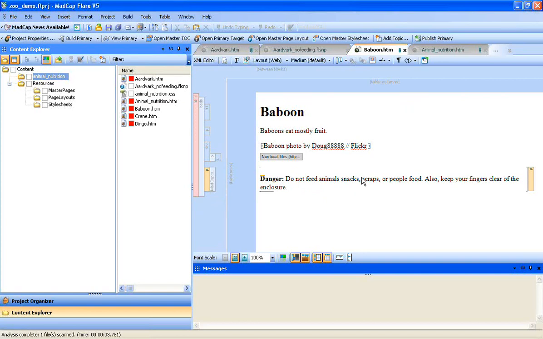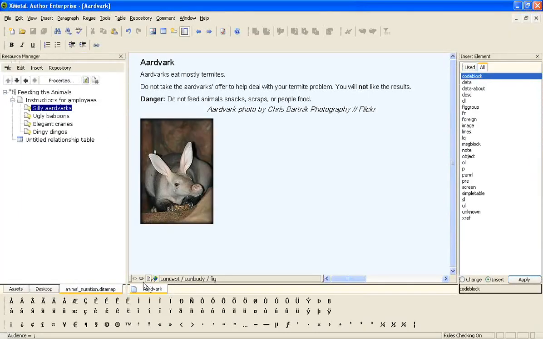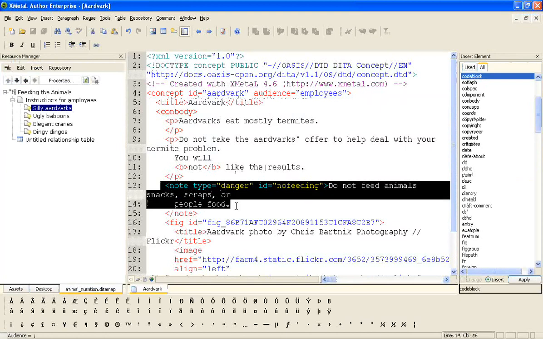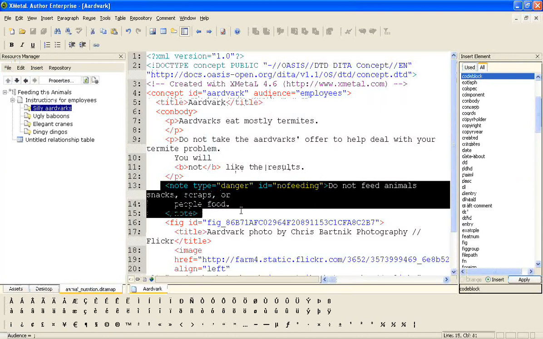And here we are, and we have our new danger with the updated version of the information. And if we look in Baboon, we have that same snippet right there. So snippets work completely as you would expect from a Flare point of view. Now, I need to talk a little bit about snippets and how they work from an XML point of view, because there is something a little funny going on here.